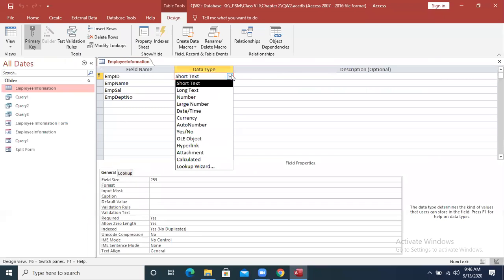Acha ji, now come towards MS Access once again. So these are the data types about which you may be asked some different questions. For example, auto number. What is the difference between number and auto number? Who will tell me what is the difference between number and auto number? Yes, raise the hand. Just raise the hand, then I'll allow you to reply for this question.